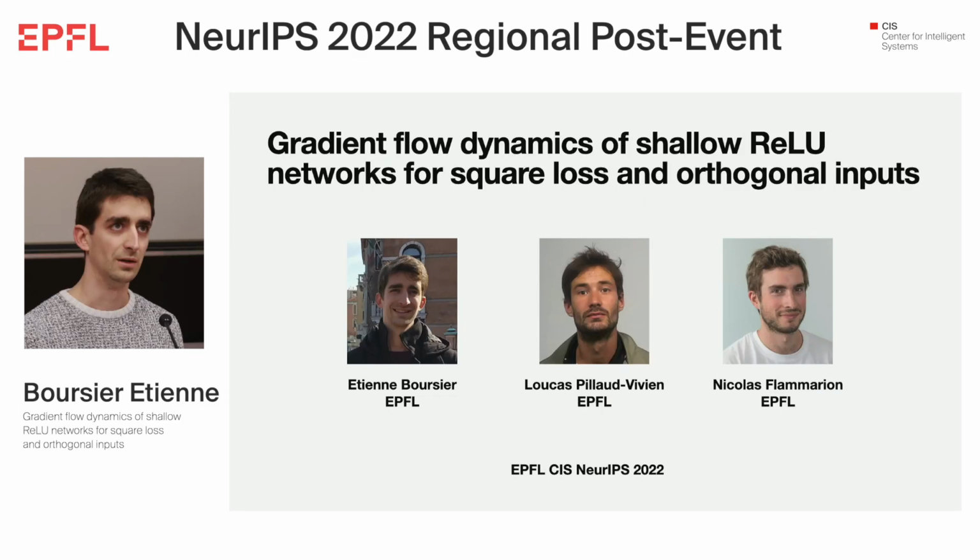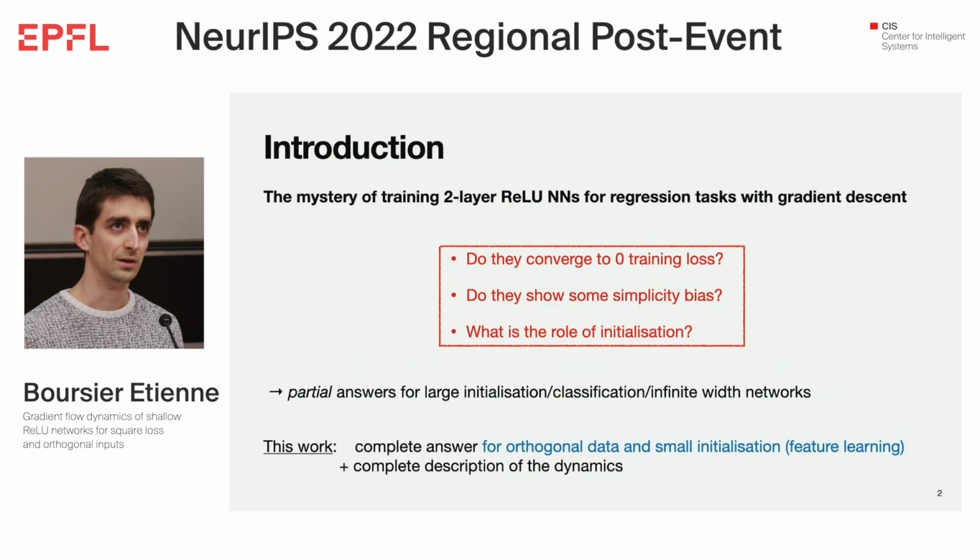I'm going to present a joint work with Lucas, who's at NYU now, and Nicolas on gradient flow dynamics of shallow ReLU networks. This work focused on the training of two-layer ReLU neural networks for regression tasks with gradient descent. For this problem, there is still a big mystery on the theoretical side. In particular, we still have these three questions which remain largely unanswered.